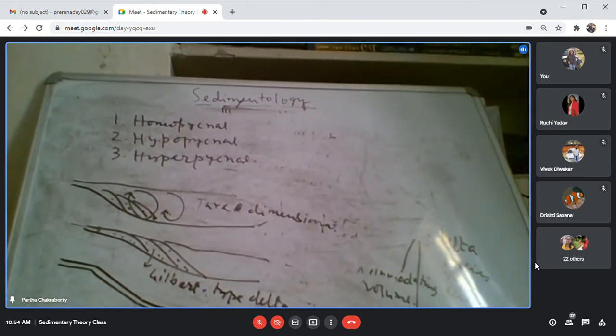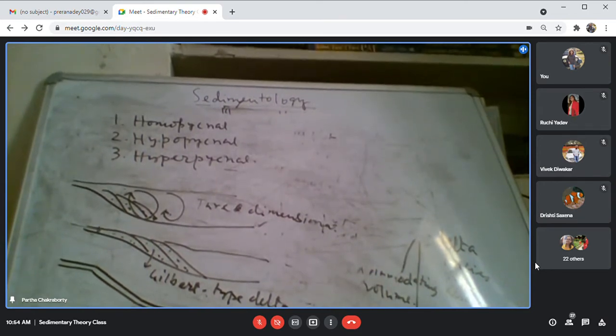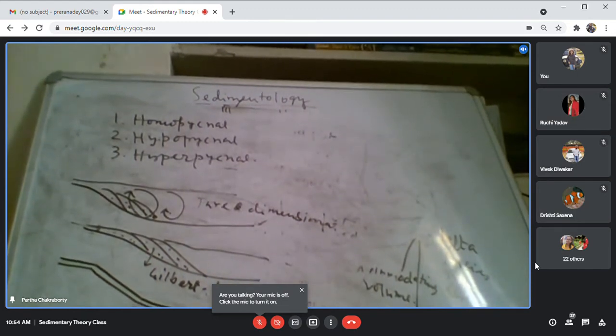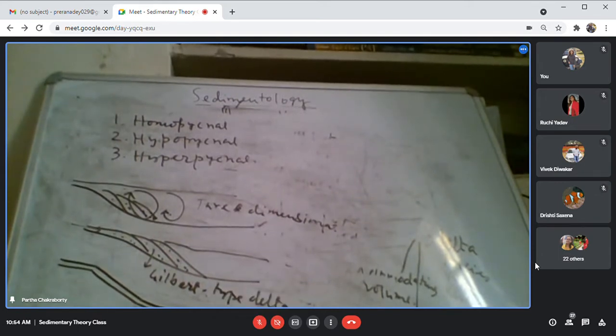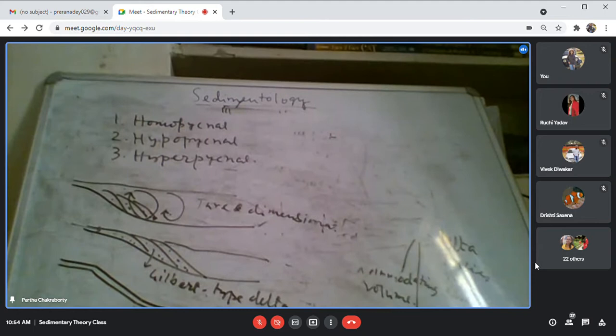Now when I talk about water, I am not only talking about water, I am talking about the water and sediment together, and I am talking about the density of the water. If the two densities are nearly the same, that means the river is carrying a large amount of coarse sediment. Suppose it is an alluvial fan system, a coarse grained braid plain system, supplying a large amount of sediment, so that the river water density becomes almost equal to the basin density.